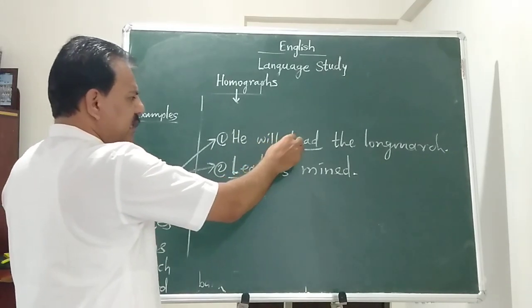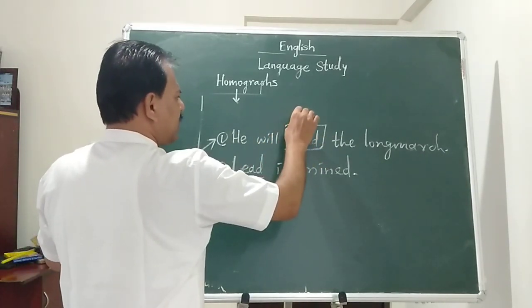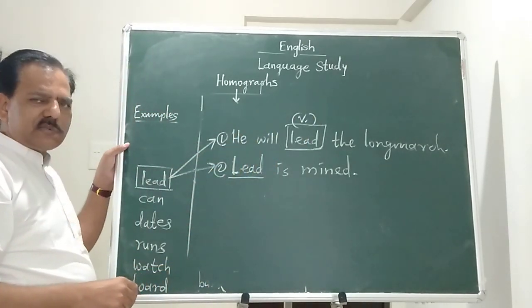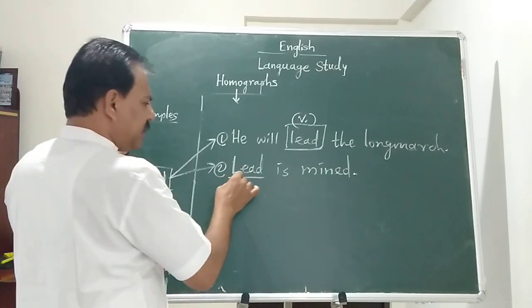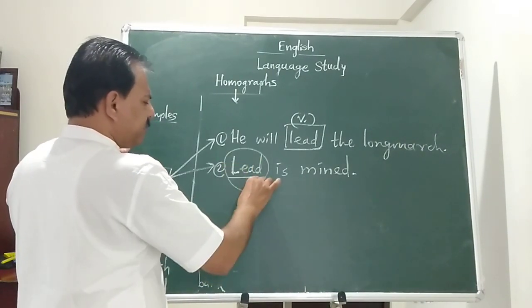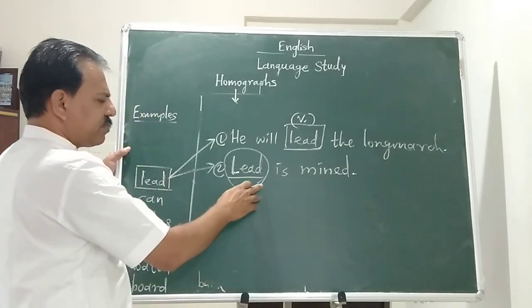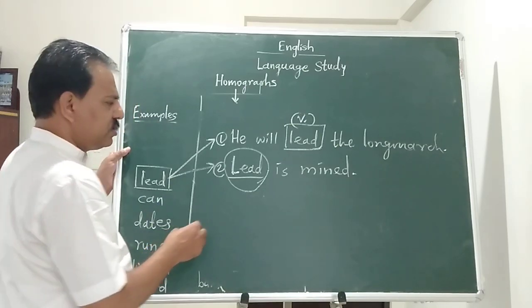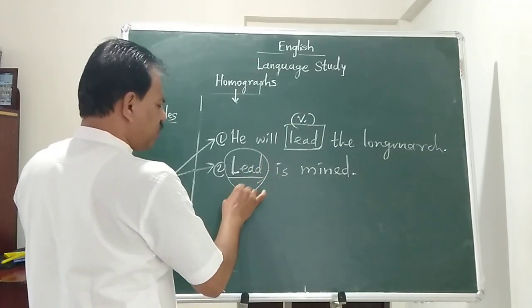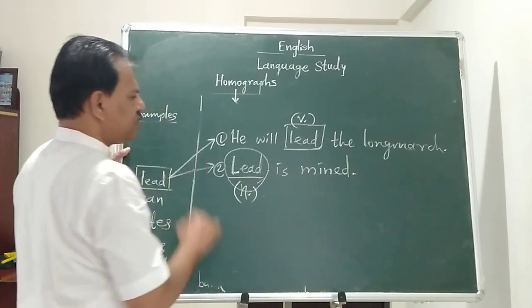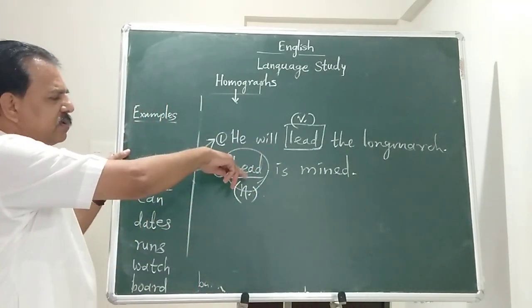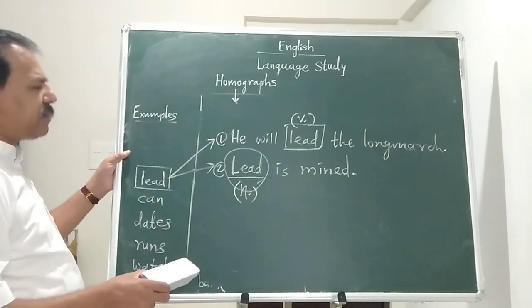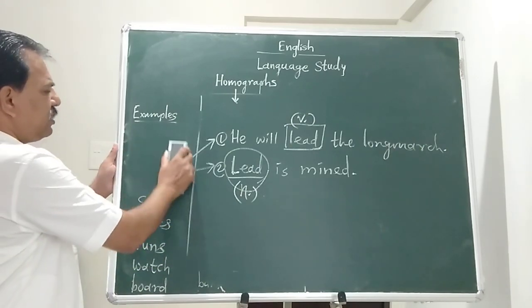He will lead. Here lead is used as a verb, to lead. It is simple future tense. He will lead the long march. And here lead is mined. So lead is a resource which is mined under the ground. So lead is used as a noun. So this is an example of homograph. Though the spelling is the same, its context is changed, its meaning is changed, and its part of speech also changed.